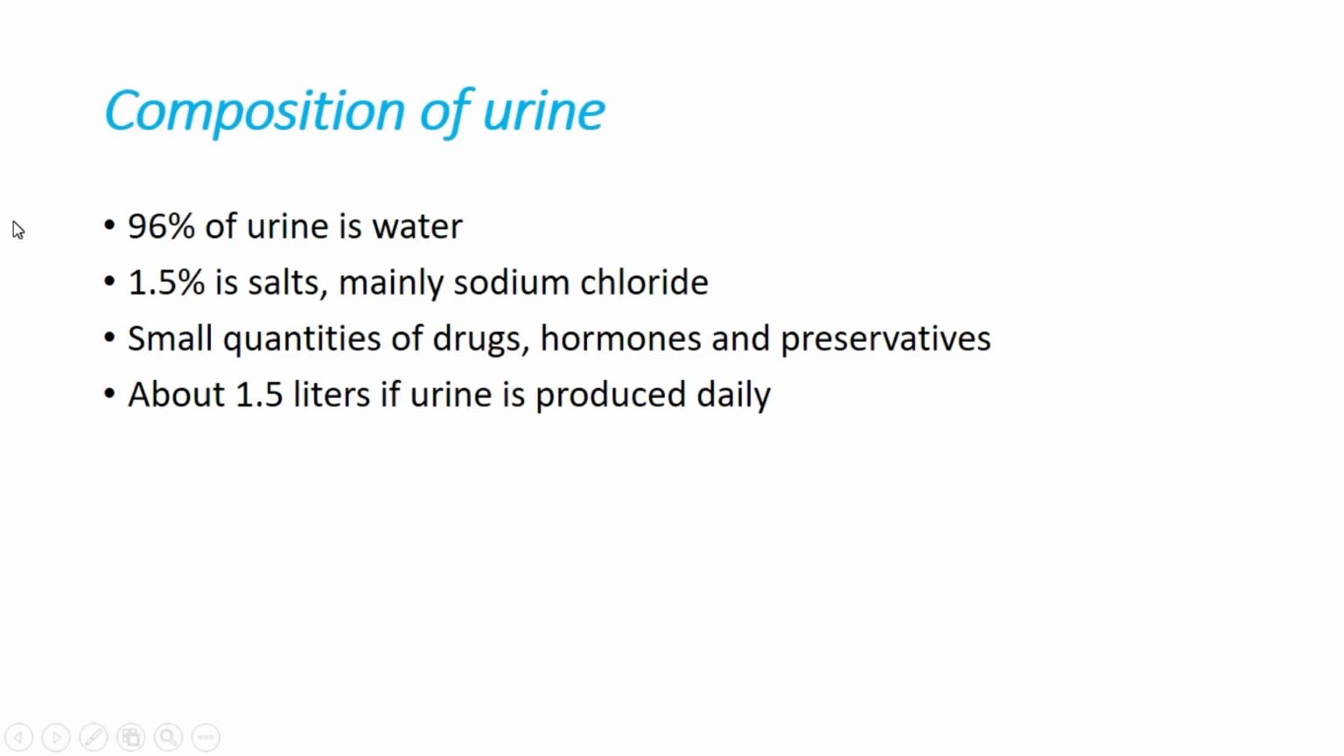About the composition of urine, we can say 96% of urine is water and 1.5% is salt, which is sodium chloride basically. Small quantities of drugs, hormones, and preservatives are also available. And during a day, we are producing 1.5 up to 2 liters of urine.